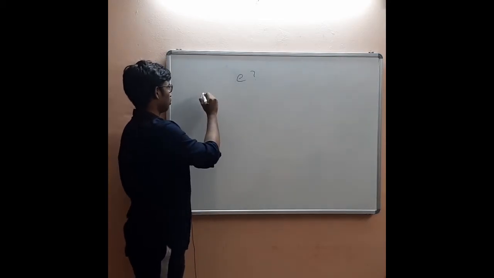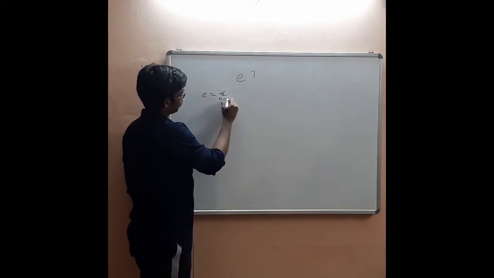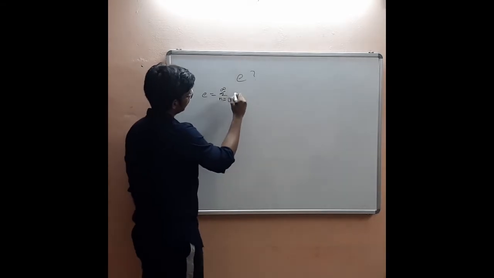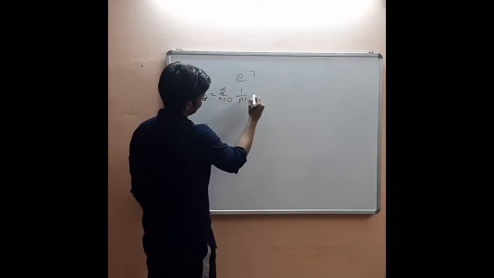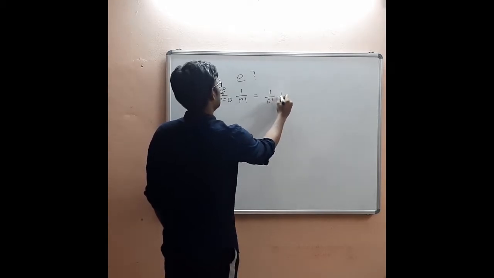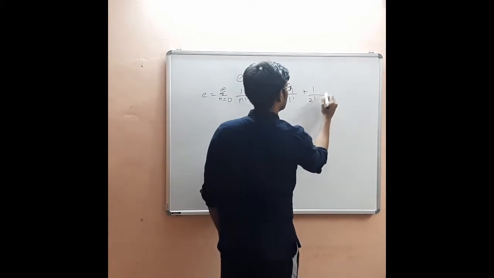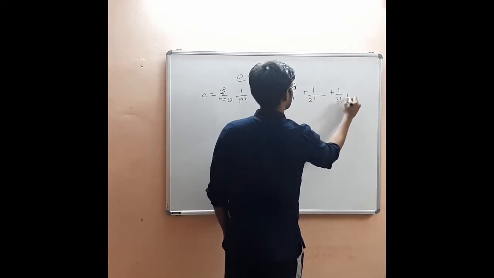One definition would be e is equal to the summation from n equals 0 to infinity of 1 by n factorial, which is nothing but 1 by 0 factorial plus 1 by 1 factorial plus 1 by 2 factorial plus 1 by 3 factorial and so on.